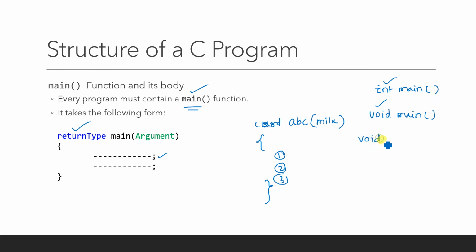Someone writes void main, and inside the bracket we may write void. That means the main function does not take any input and does not produce any output. So there are several ways of writing the main function, and you will gradually understand where to use which type. For the time being, just understand that your program must contain a main function.